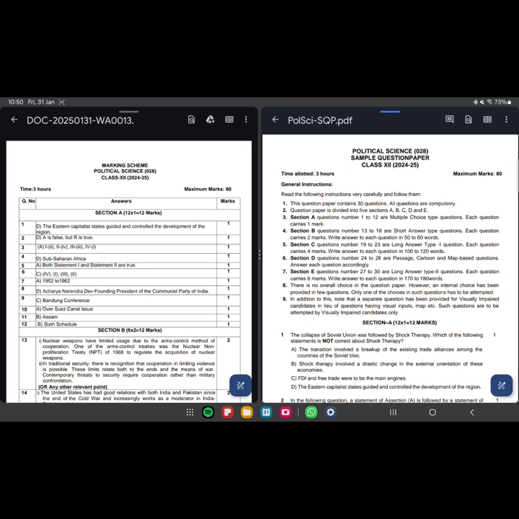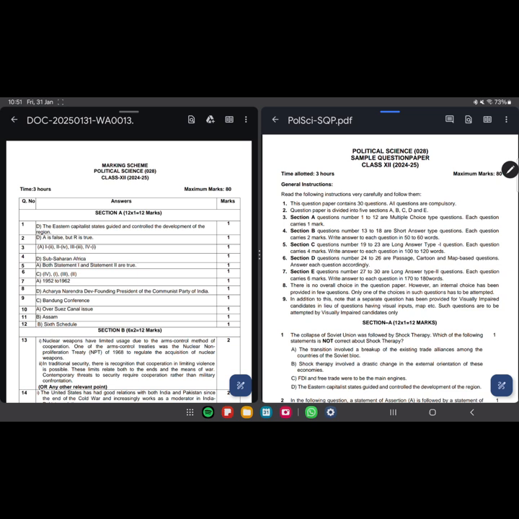Section C contains 19 to 23 questions, which are long answer type, and each carries 4 marks each. And the limit is 100 to 120 words for 4 marks. And that's pretty much enough. If you write 2 pages, that's enough for 4 marks. And I believe 2 marks is enough maximum. Section D contains 24 to 26, which are the passages, cartoon and map based questions. And section E, 27 to 30, long answer type, 170 to 180 words, 6 marks.